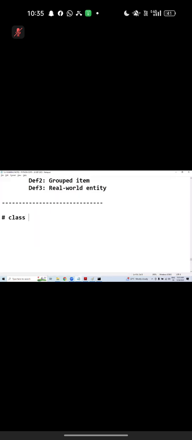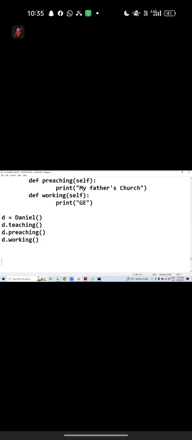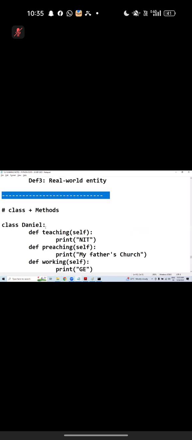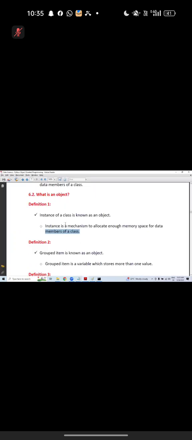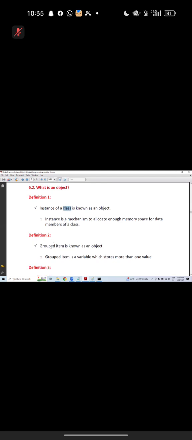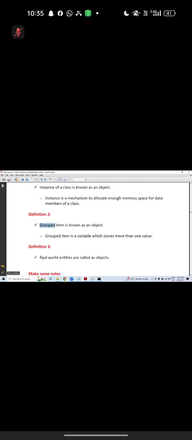Combination. Class plus methods combination. Make a note on this. Okay, move to the next discussion. Good, it's very simple. Back to the session. Instance of a class. Grouped item. Next one, real world entity.